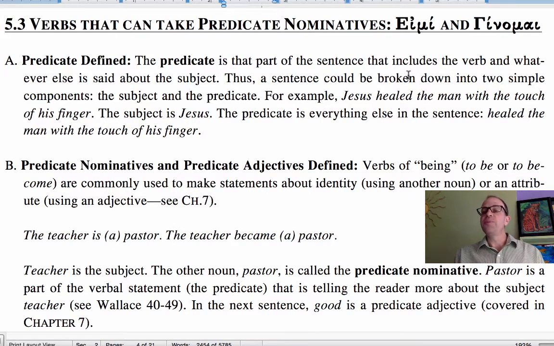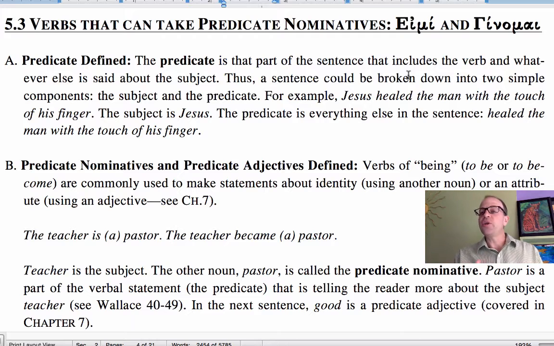So these verbs, eimi and ginomai, when you see them, they will often have a predicate nominative, that is, the noun that the subject is being equated with. So it's a little bit tricky because you might think it should be accusative, but because the verbs are equating two nouns together, the subject case will be used again for the predicate nominative. So these equative verbs will use a subject nominative and then also be found with a predicate nominative.